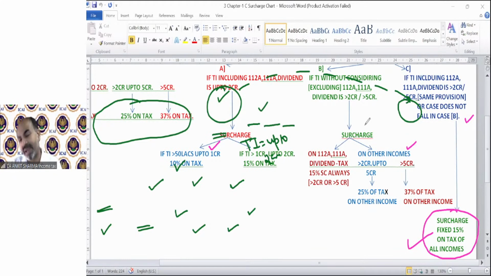on all income tax. So you should understand the concept like this, that if your TI including these three income is up to 2 crore, then surcharge will be 10% or 15%. If it is 50 lakh to 1 crore, it's 10%. If it is exceeding 1 crore, then it will be 15%. And if your TI exceeds 2 crore, then again very simple. You have to apply only 15% of surcharge in all cases. The main concept is concept number B.